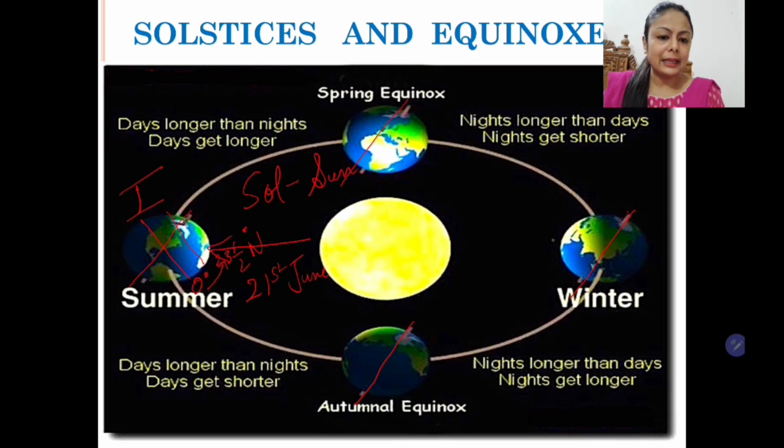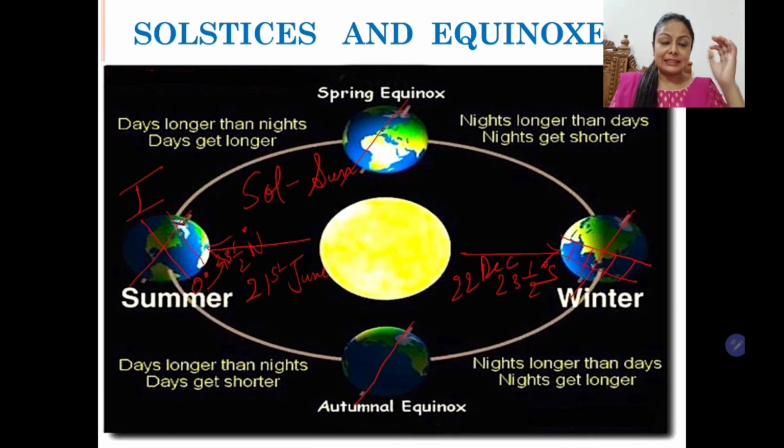Here in the southern hemisphere, in this position, the sun rays are vertical, sun rays are more. So the same thing will happen on 23.5 degrees south. It will be the last limit of vertical sun, and this will be experienced on 22nd December.